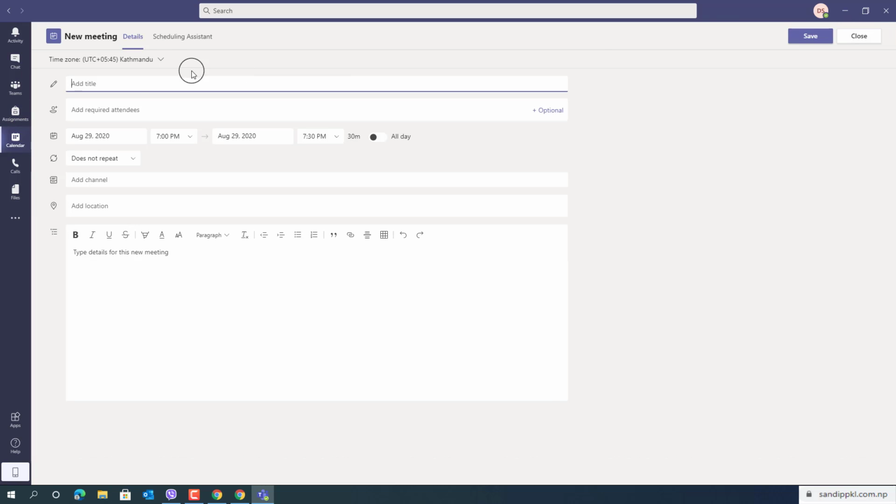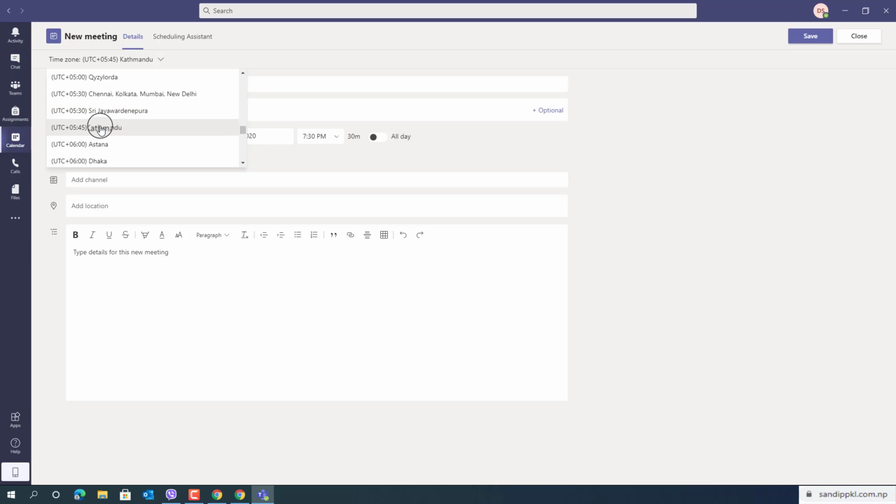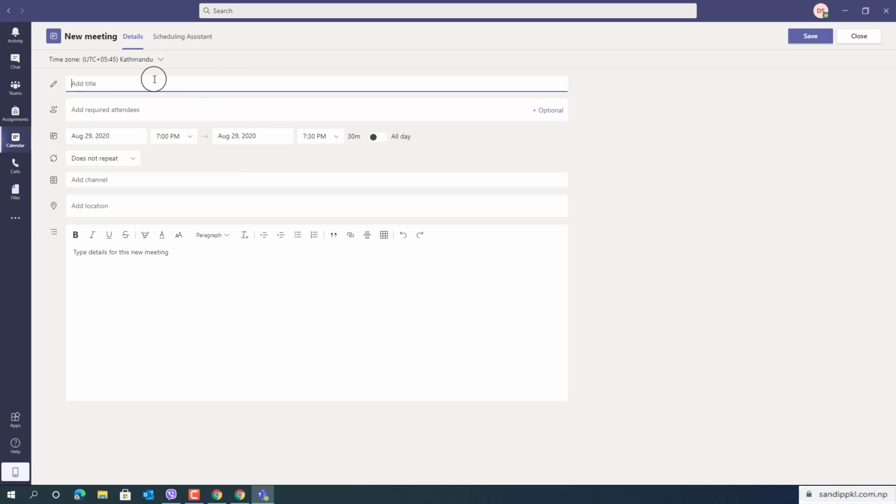like this. And while creating a meeting, you need to ensure that time zone is placed according to your place, like 5:45 for Kathmandu. You can give a title of your meeting as you like. I am giving demo meeting title. And after this, you can see add required attendees. If you want to add anyone outside your class, you can add from here too.